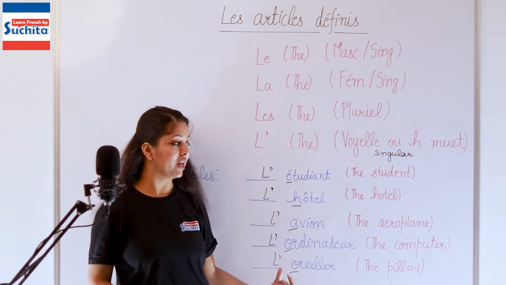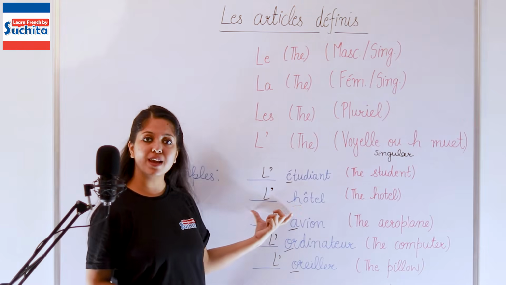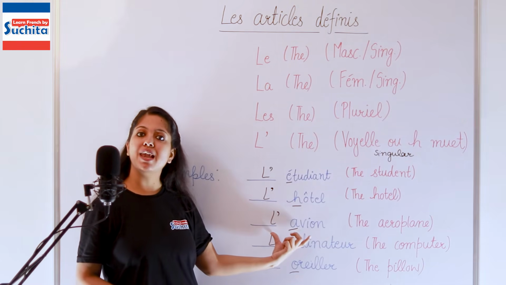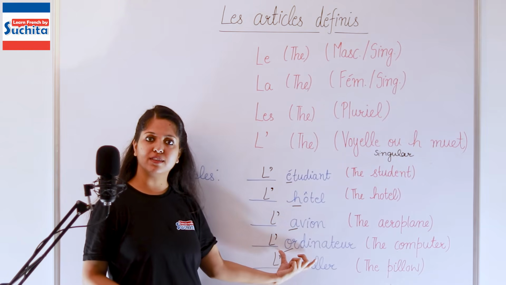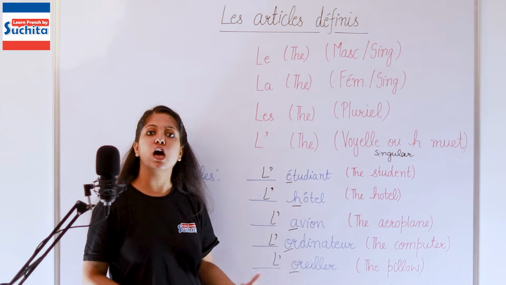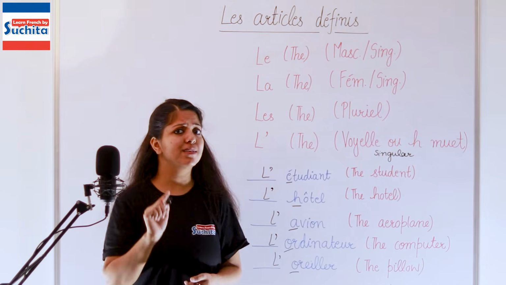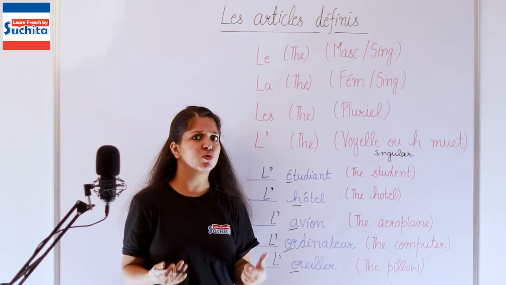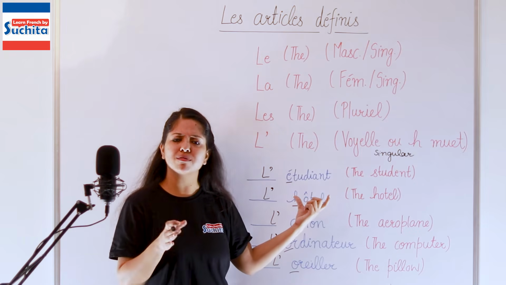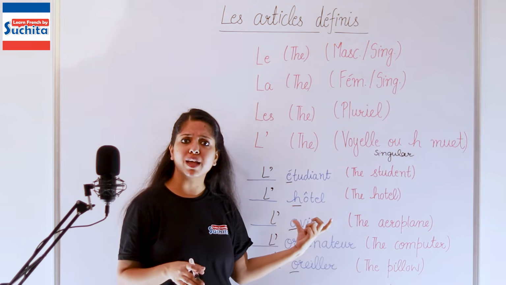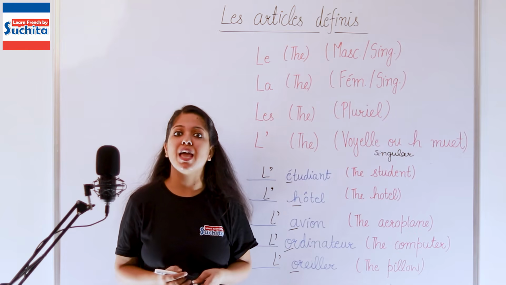L'oreiller. Ok? Alors, l'étudiant, the student. L'hôtel, the hotel. L'avion, the aeroplane or the airplane. L'ordinateur, that's the computer. And l'oreiller, which is the pillow. But that doesn't mean that the nouns we are talking about do not have any gender. Of course they have. Like for example, if I say étudiant, that is male. If I say hôtel, that is male. But since they begin with a vowel, you have to apply L apostrophe.